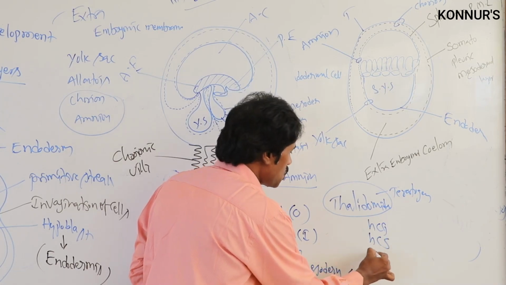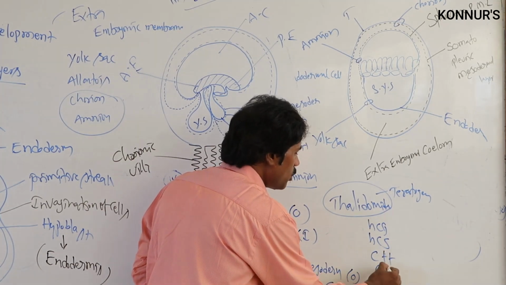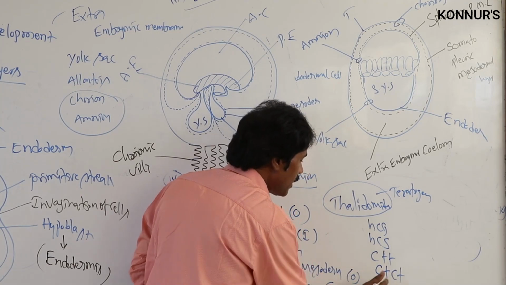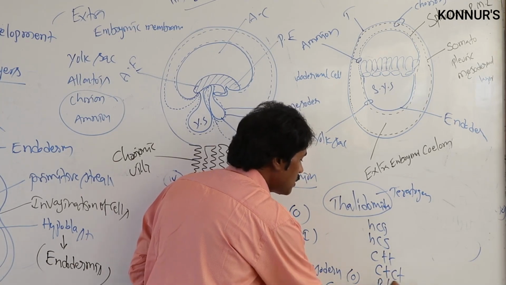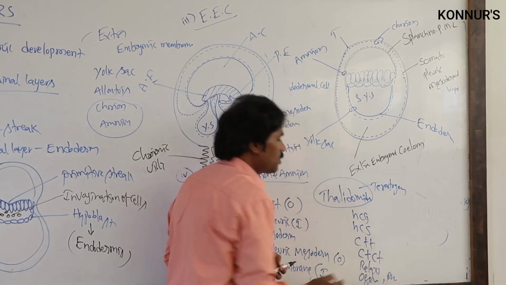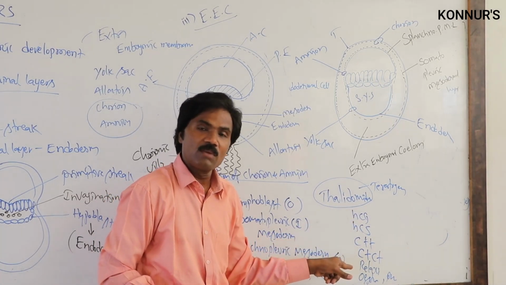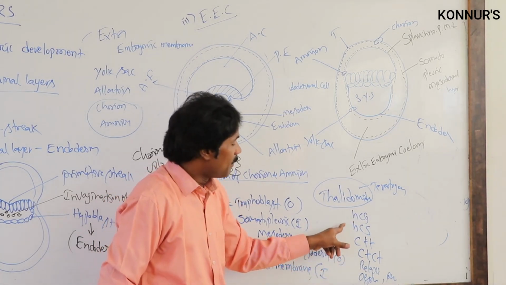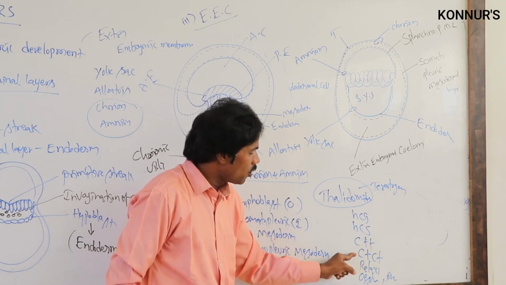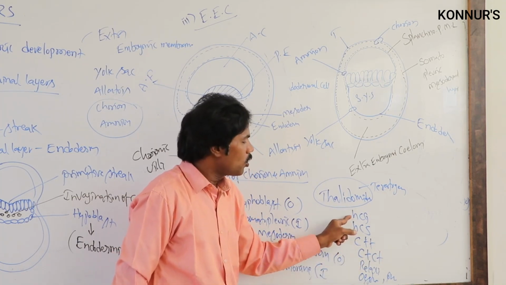It also secretes chorionic thyrotropin, chorionic corticotropin, relaxin, estrogen, and progesterone. Multiple hormones are secreted like this.